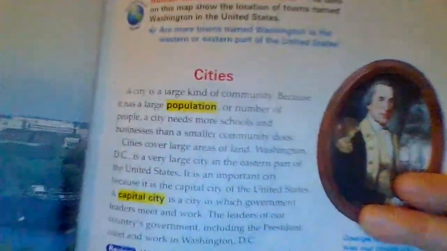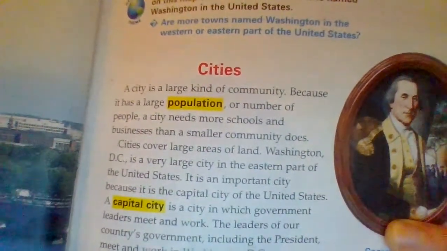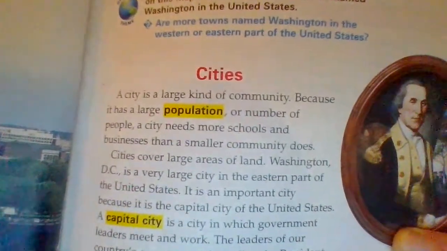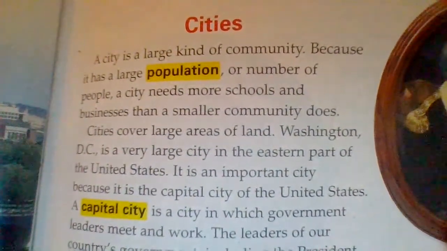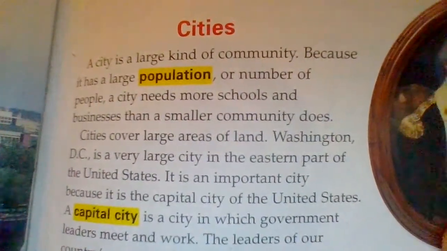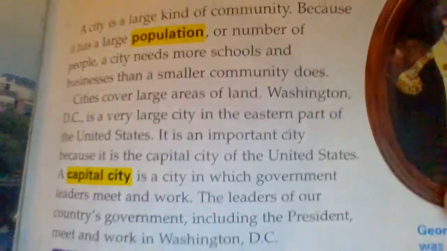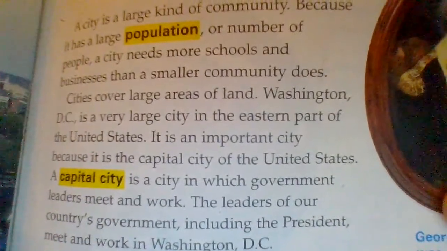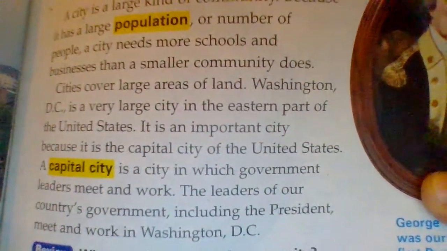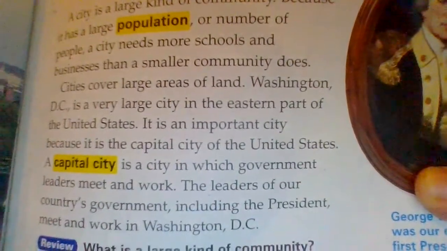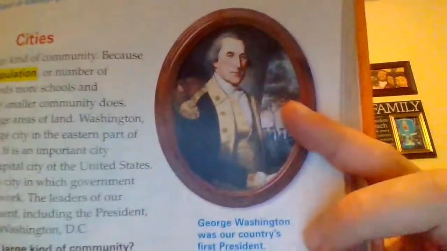Okay. Cities. A city is a large kind of community. Because it has a large population, or number of people, a city needs more schools and businesses than a smaller community does. Cities cover large areas of land. Washington, D.C. is a very large city in the eastern part of the United States. It is an important city because it is a capital city of the United States. A capital city is a city in which government leaders meet and work. The leaders of our country's government, including the president, meet and work in Washington, D.C.